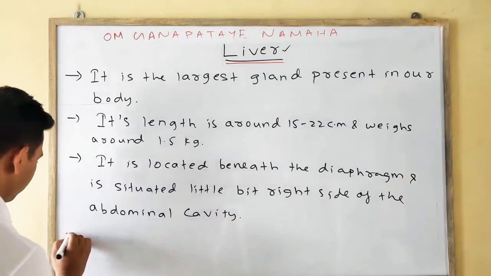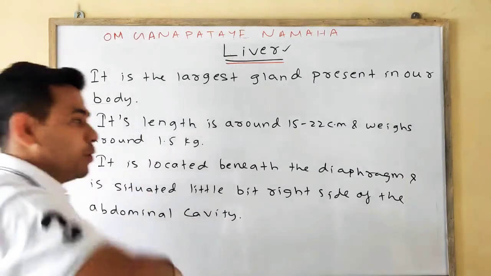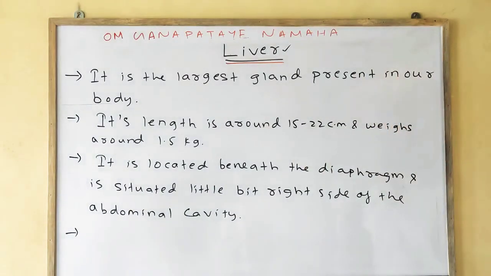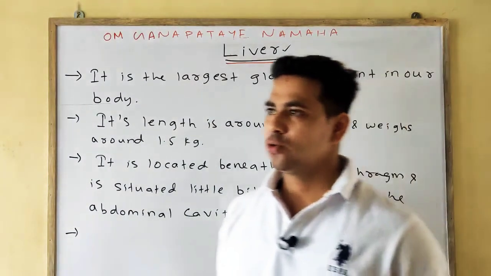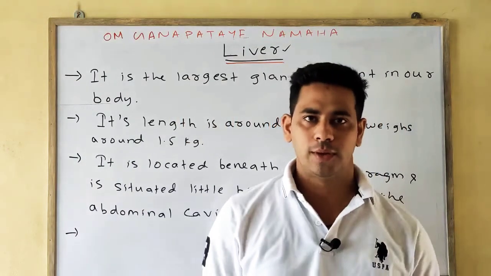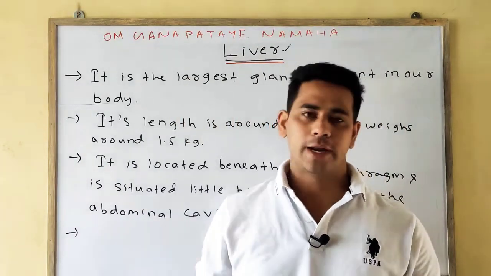Next point. Liver is divided into two parts or two segments or two lobes. One is your left lobe, the other one is your right lobe.